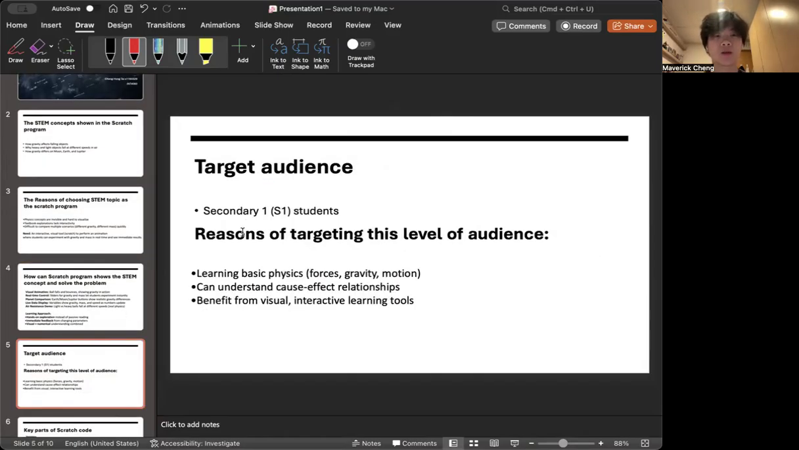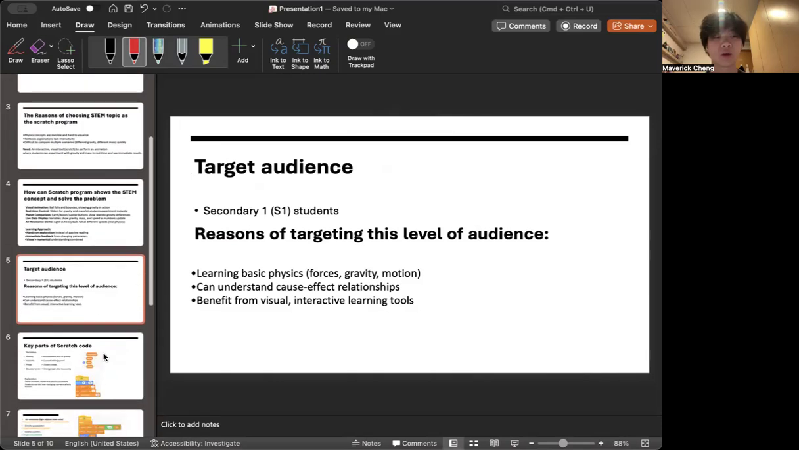This topic is targeting secondary one students, and I chose this target audience because we can teach them basic physics and also let them understand cause-effect relationships, and how they can benefit from visual interactive learning tools.